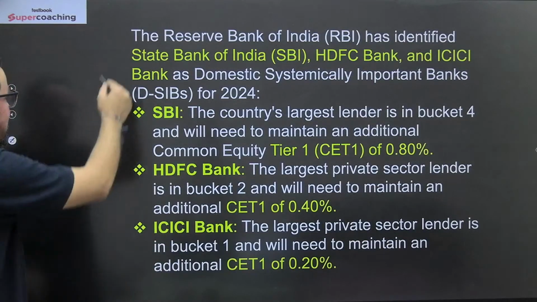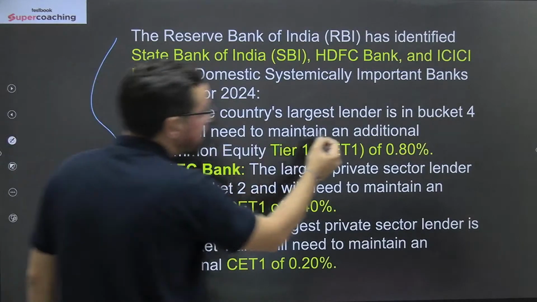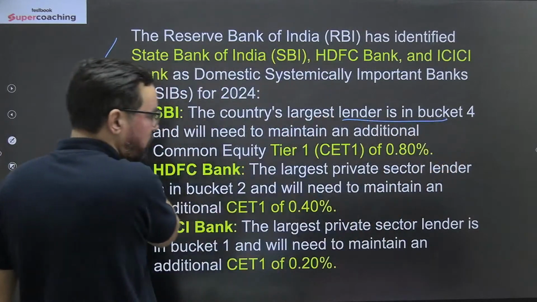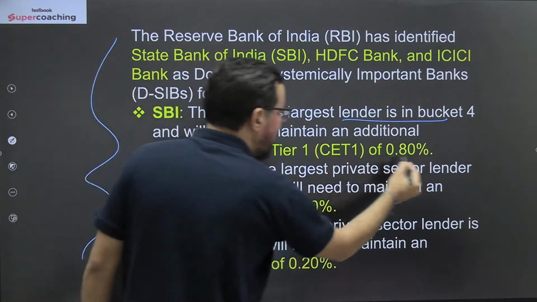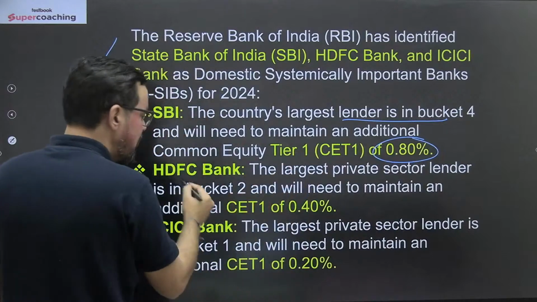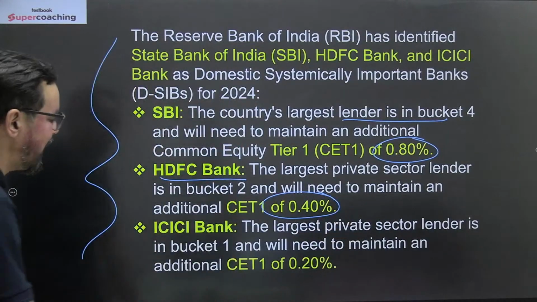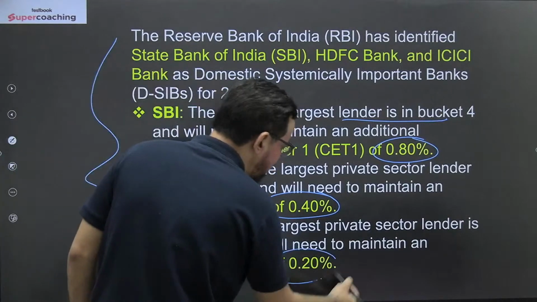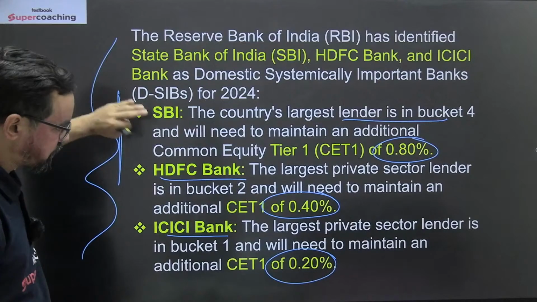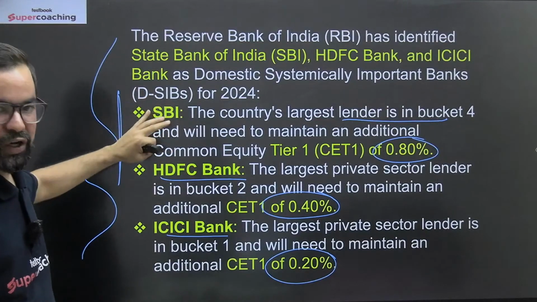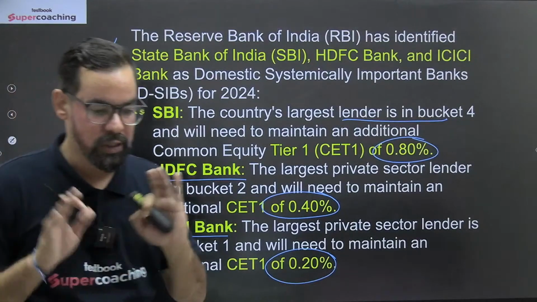So now these are the areas. SBI, the country's largest lender, is in bucket 4 and will need to maintain an additional common equity capital of 0.80%. HDFC 0.40%, and ICICI Bank will continue with 0.20%. Okay? And for these two banks, this will be effective from 1st of April 2025 itself. So this is the entire report.